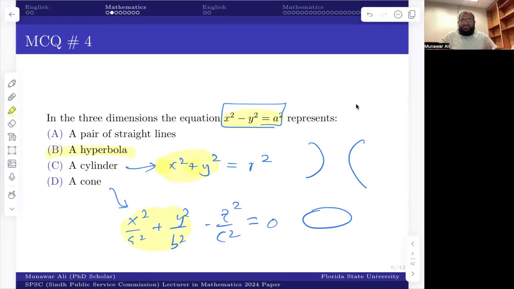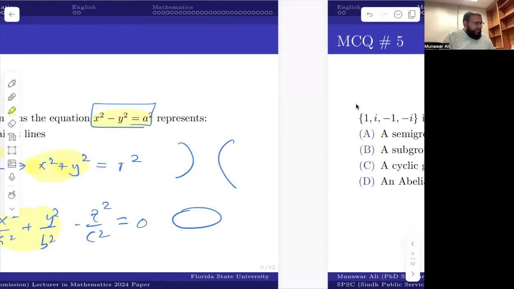And if you just map it to 3D, I don't know what type of mapping that is, but you can do that. So it's going to be a hyperbola in 3D. Okay, so this is not a good question. It shouldn't be there, but I don't know why.